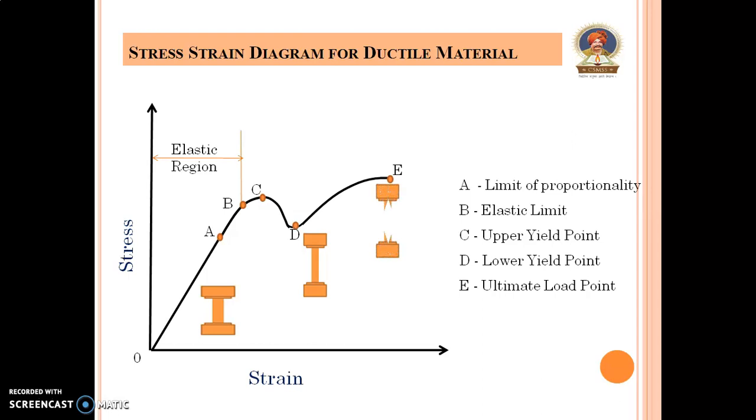The cross-sectional area of the specimen decreases and the neck formation is observed, which is shown in the diagram.